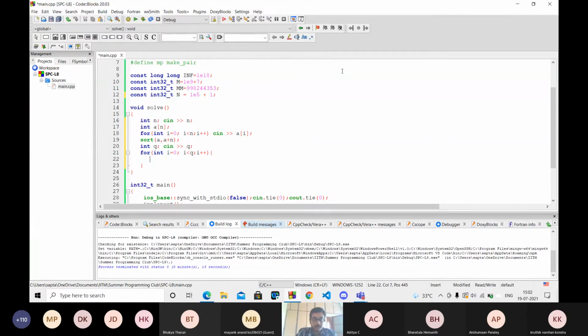Now for each of the day, I input the number of points I have on that day. And now I need to do the binary search. How will I do the binary search? I'll define two pointers, extreme pointers.